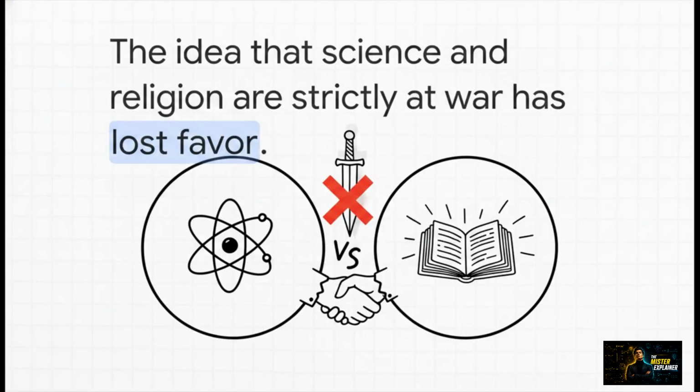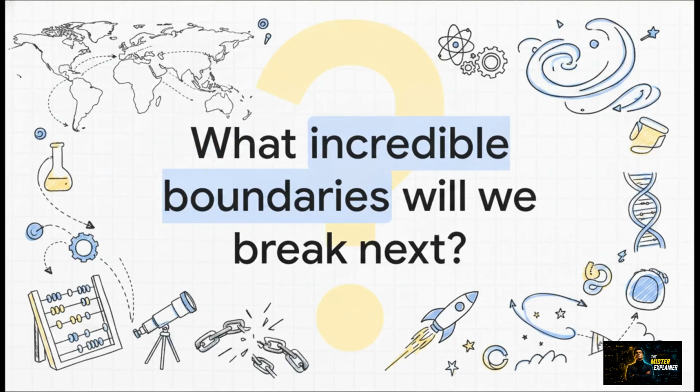A perfect example of how our understanding evolves is the relationship between science and religion. Take John William Draper's 19th century conflict thesis. That's the idea that the two have always been strictly at war methodologically and factually. Now, while some contemporary thinkers still subscribe to this, modern historians observe a much more complex historical relationship. They recognize periods of tension, for sure, but also profound harmony and mutual independence depending on the specific era and culture. We've seen that knowledge can be lost, recovered, transformed, and expanded across continents and centuries.